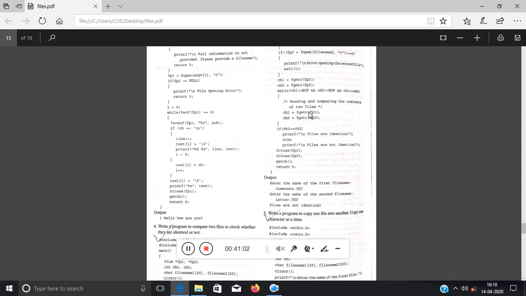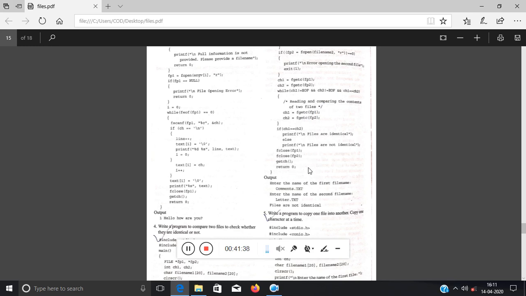Got my point? I have taken one character from the first file; that's why fp1 is linked with the first file. I have read one character from the second file, that is fp2, into ch1 and ch2. Now inside the while I have to check whether ch1 not equal to EOF and ch2 not equal to EOF, and both characters are the same. Only then will it read the next character. If not, there is no need to continue scanning. Then outside this loop: if ch1 equal to ch2, files are identical, else not.